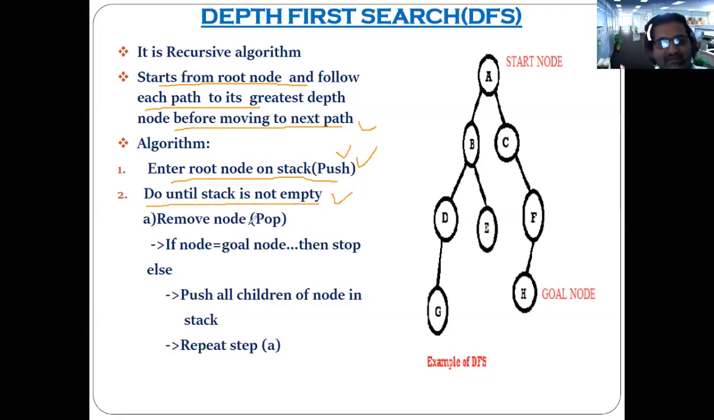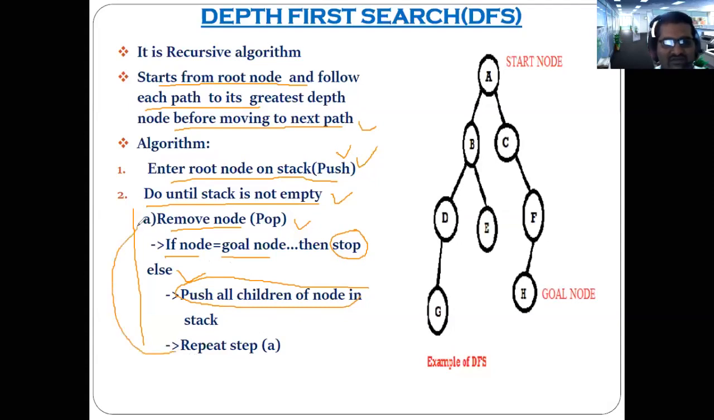Then do this task until the stack is empty. Which task? Remove the node, that is, pop the node from the stack, and check if the node you popped is similar to the goal node. If that is the case, then we can stop here. Correct? But if that is not the case, then push the remaining children on the stack. Understood? And accordingly repeat from that step until you reach the end or until you find the goal node.